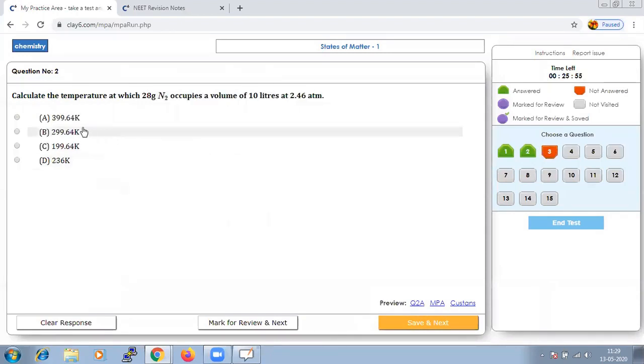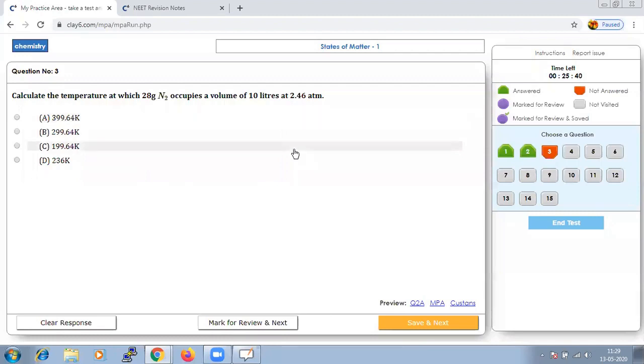Next, we have to calculate the temperature at which 28 gram N2 occupies a volume of 10 liters at 2.46 atm. Once again, I stress we need to first collect all the given values.